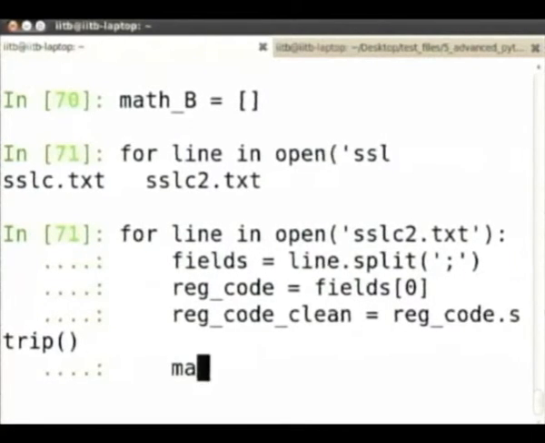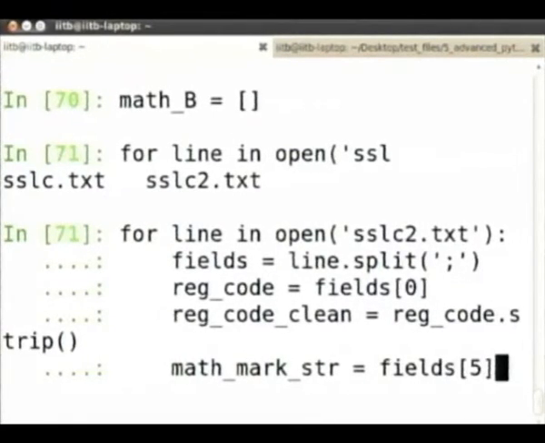Notice that the variable names we have used, we have used specifically so that it is easy for you to read the code as beginners.